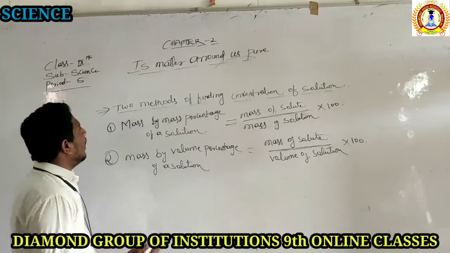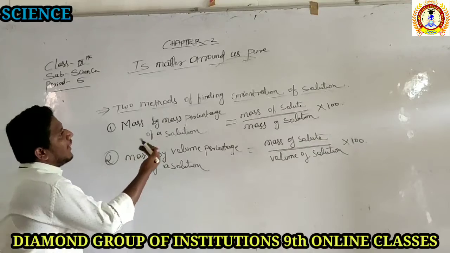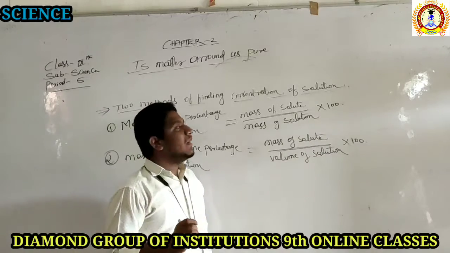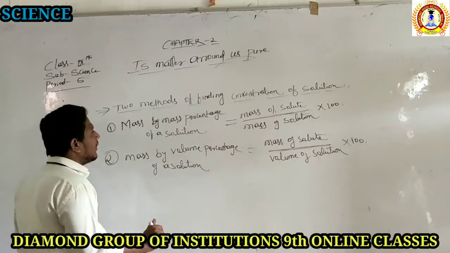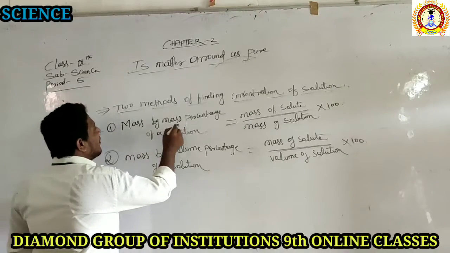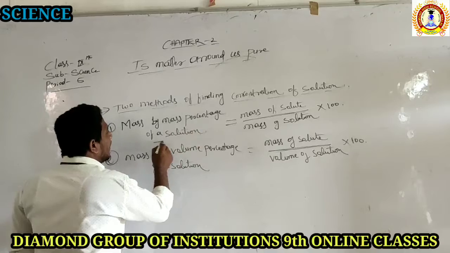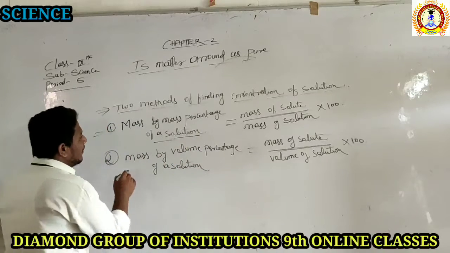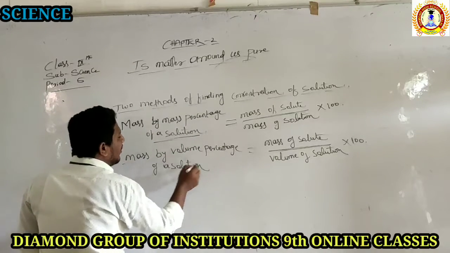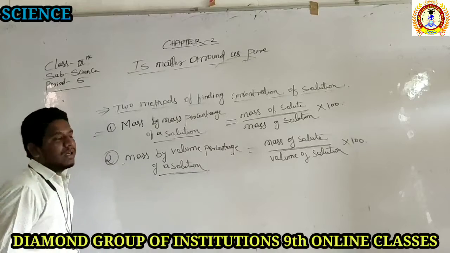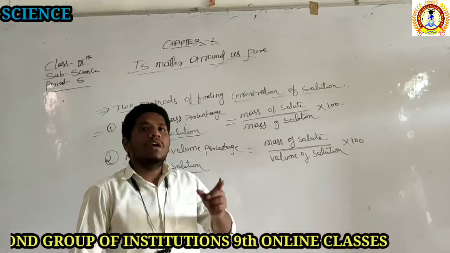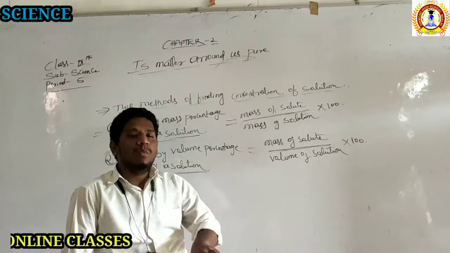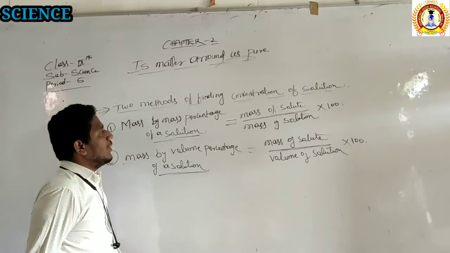Now, what is the method of finding the concentration of a solution? By applying a formula. How do we find the concentration of a solution? There are two methods. The first one is the mass by mass percentage of a solution. The second is the mass by volume percentage of a solution. By either of these two methods, mass by mass percentage or mass by volume percentage, we can find the concentration of a solution.